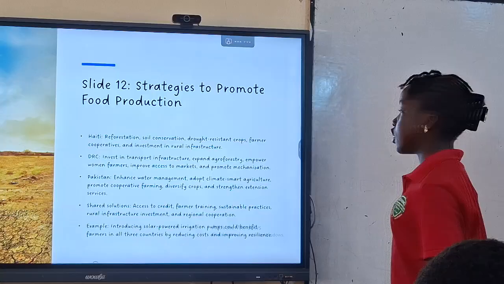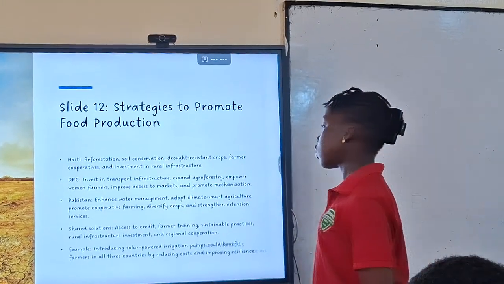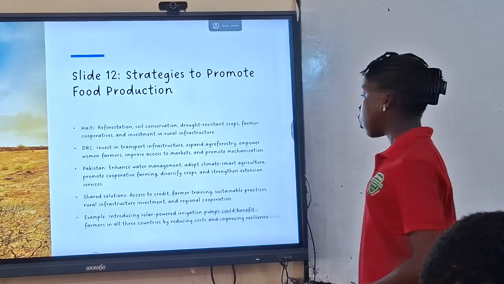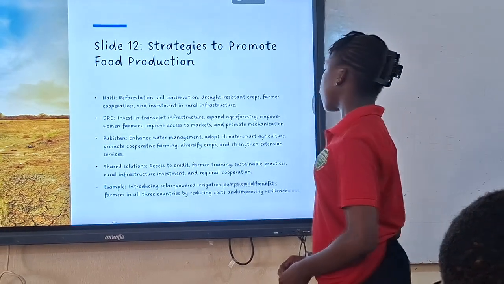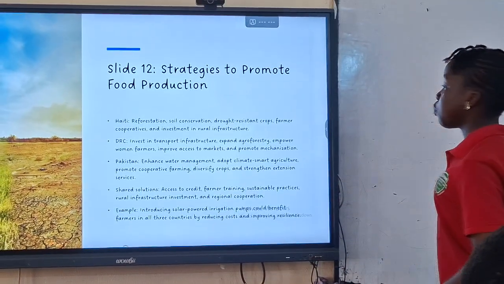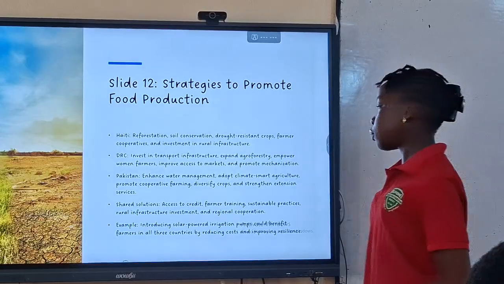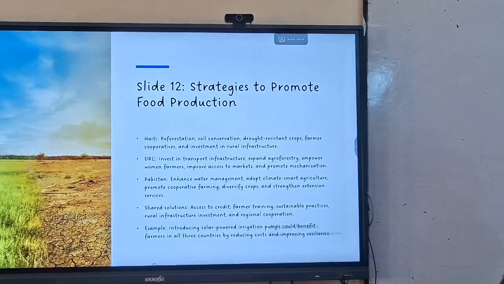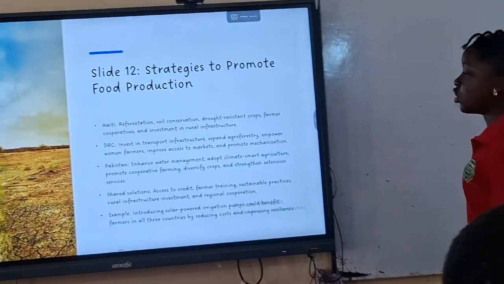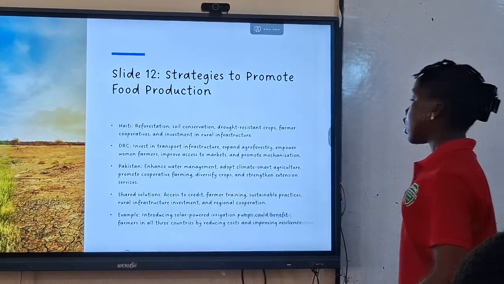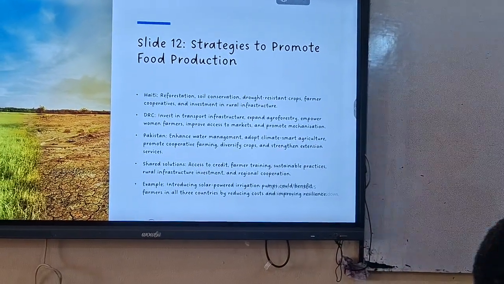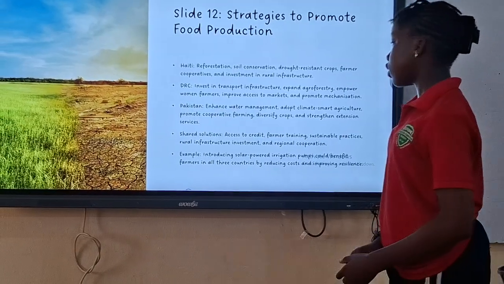In DRC: invest in transport and infrastructure, expand agroforestry, empower women farmers, improve access to markets, and promote mechanization. In Pakistan: enhance water management, adopt climate-smart agriculture, promote cooperative farming and diversify crops, and strengthen extension services.